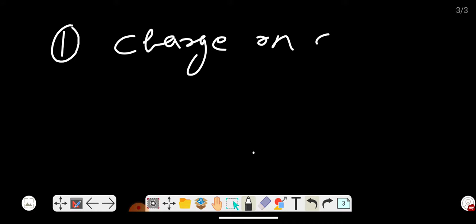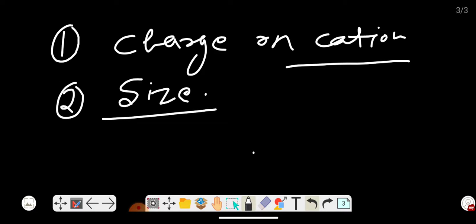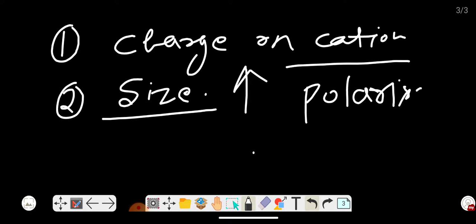Now let us discuss how the polarization is affected by the charge, size and electronic configuration of the cation. Greater the charge on the cation, more will be the polarization. Second point, the size of anion. As the size of anion increases, polarization increases. Now third point, electronic configurations.